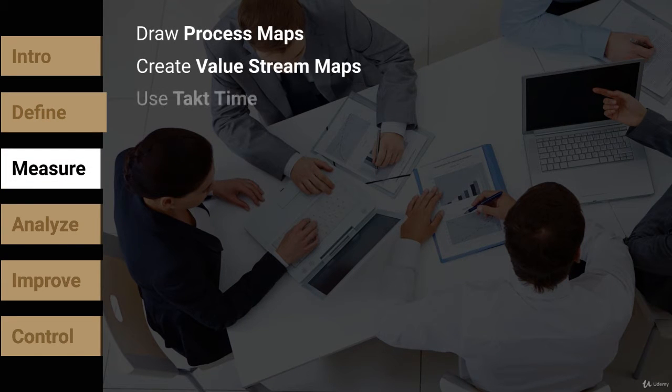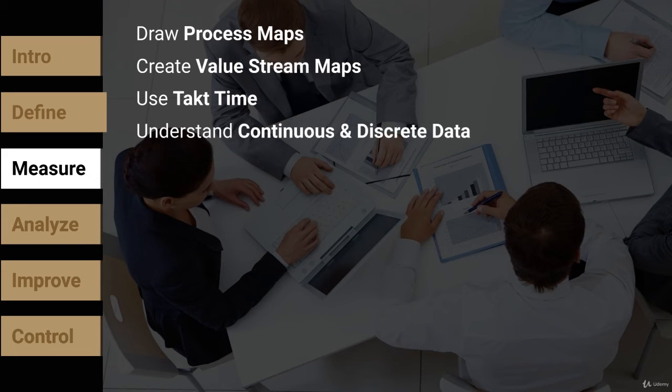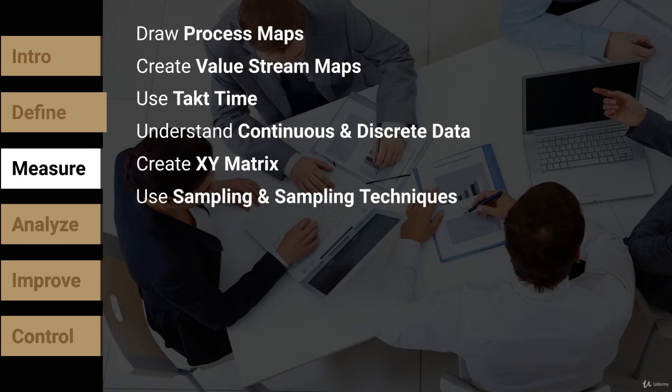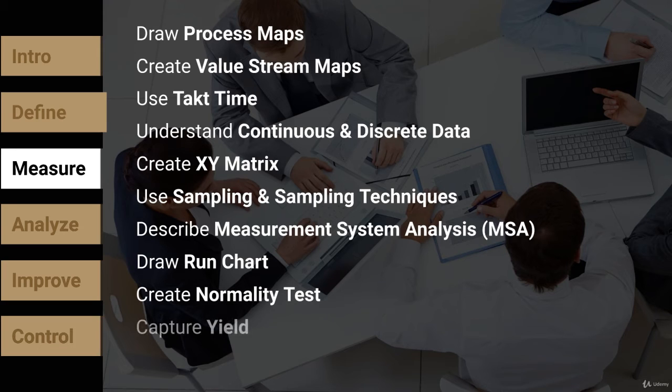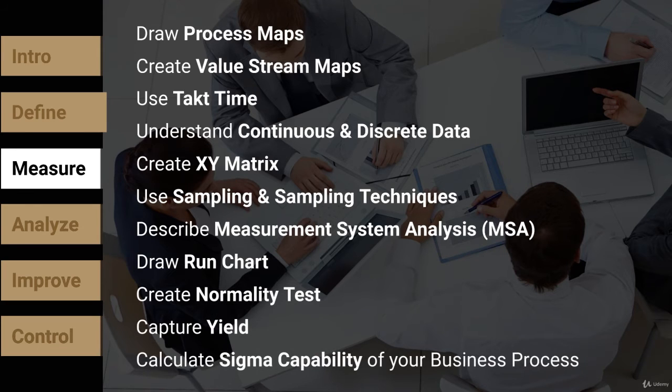Moving on to the measure phase, you will learn to draw process maps, value stream maps, you will understand takt time, continuous and discrete data, XY matrix, sampling and sampling techniques, measurement system analysis, run chart, normality test, yield, and how do you calculate the sigma value of your business process.